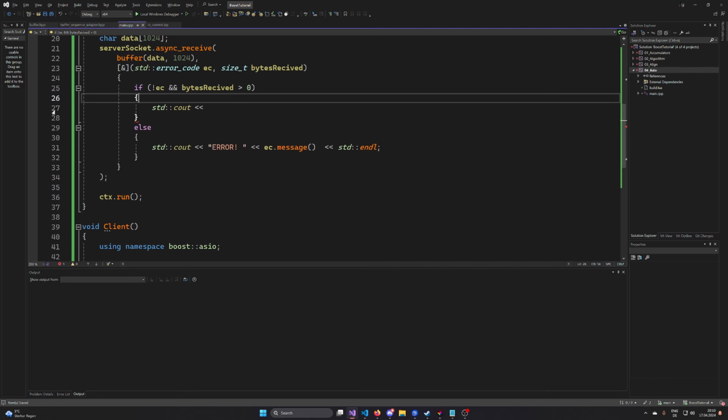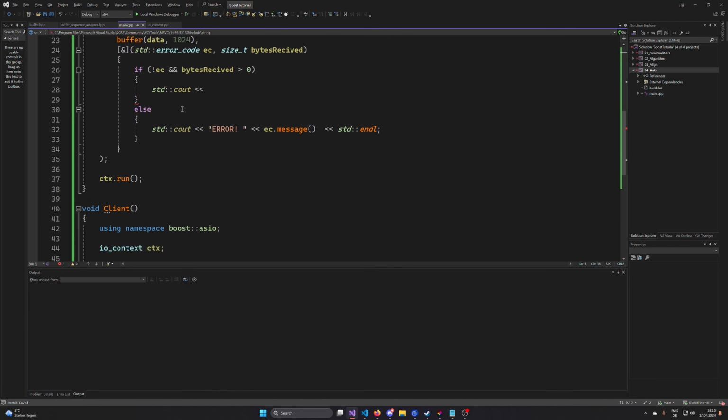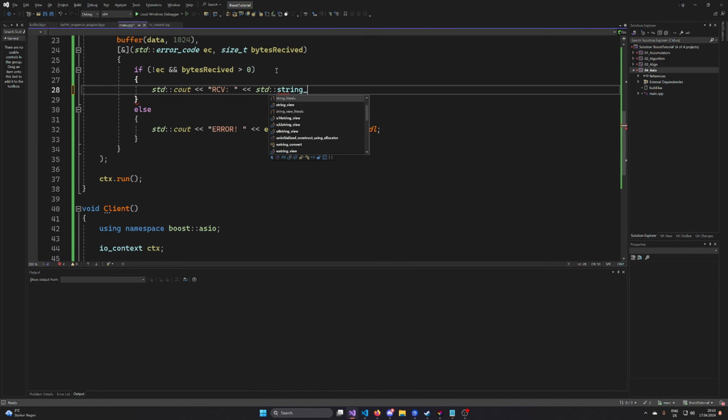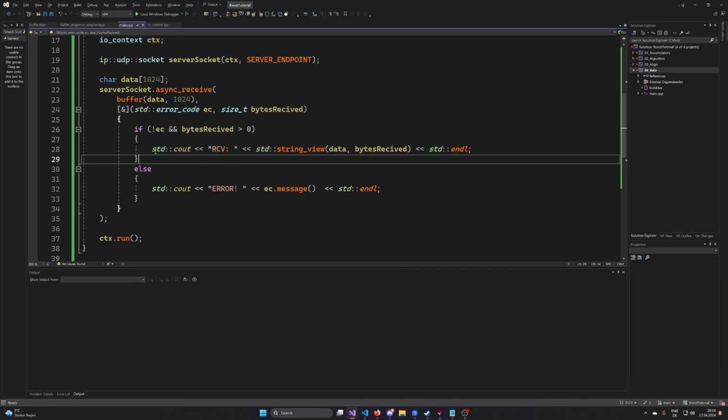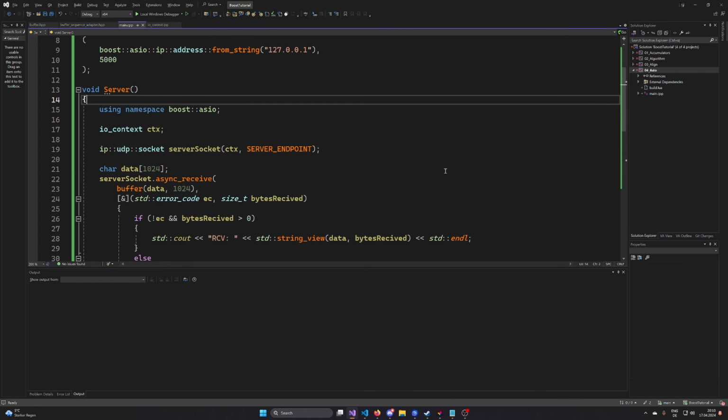Actually, what we can do is get around with that. We don't need to save it like that. Let's quickly get ourselves a string view, and instead of putting that into a string, let's construct a string view out of the data and the bytes received. Then we can just print it like that, so that we print it as a string. So here: received, then we have the string view and an end line. This is basically what I want to do when we asynchronously receive data. And that's already everything that we require for the server.